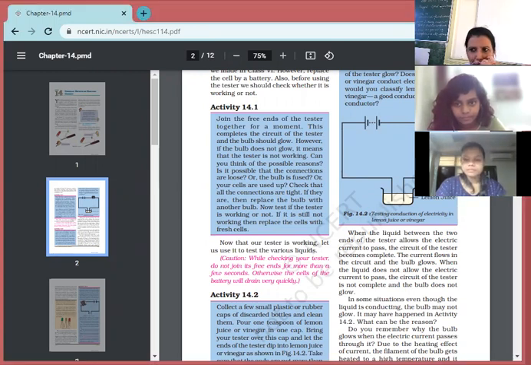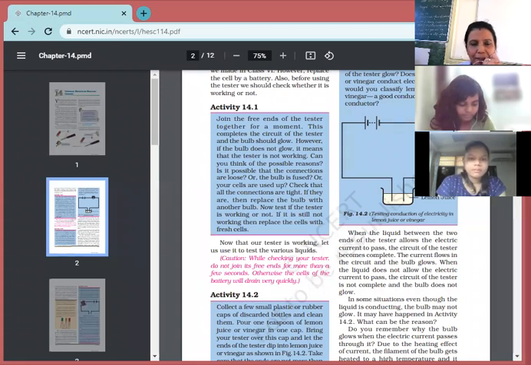We have taken a bulb, a battery, and the two ends of the wire have been dipped into the lemon solution. Now we have to check for the liquids. In the first case, we have taken lemon juice and put the two ends of the wire in it. If the bulb glows, it means it is a good conductor of electricity, and if the bulb does not glow, it means it is a poor conductor of electricity.